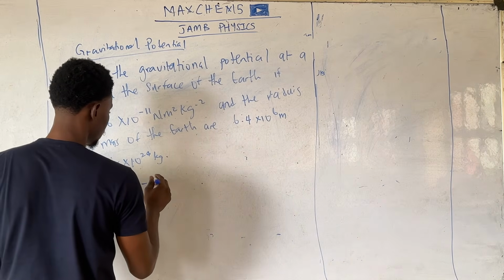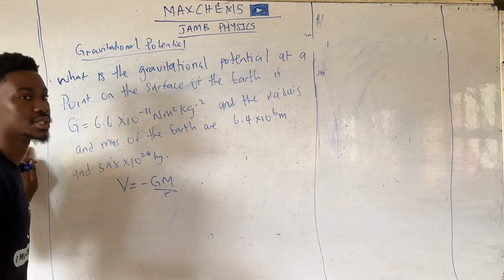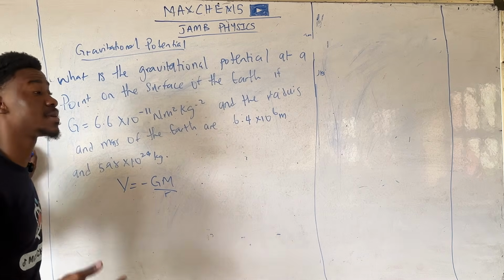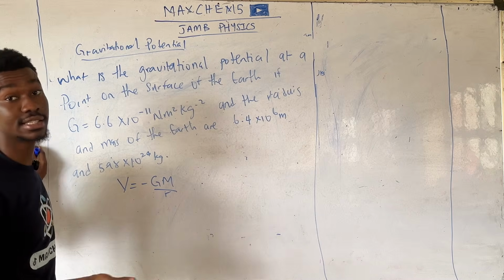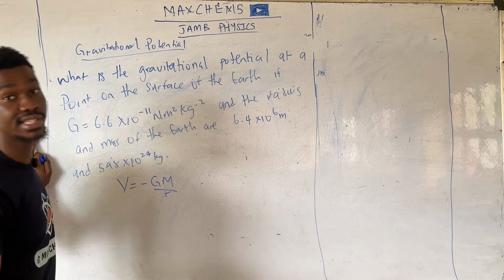So, recall our formula. Gravitational potential is equal to minus GM over R. Now, when solving questions, we don't usually include the negative sign because the negative sign is always implied in the formula, but not always in the answer. So you can disregard the negative sign and just solve using the quantities being given.